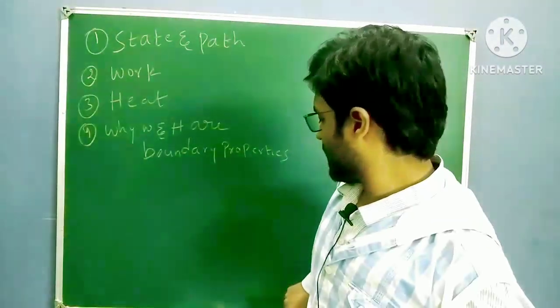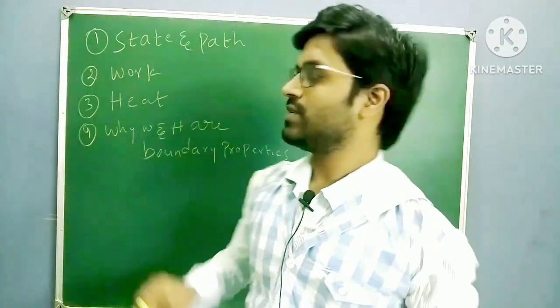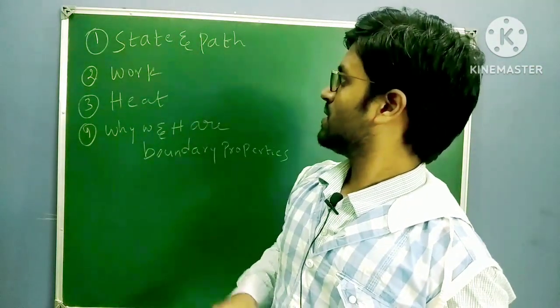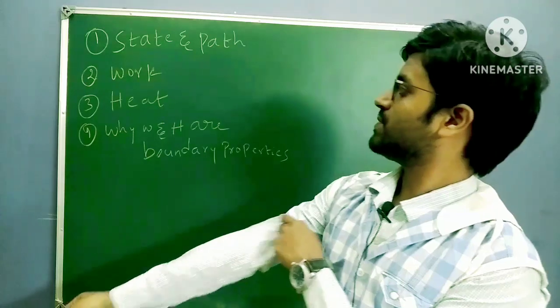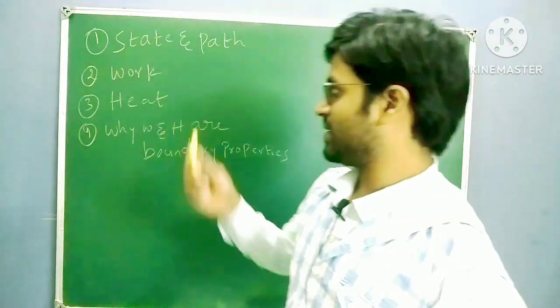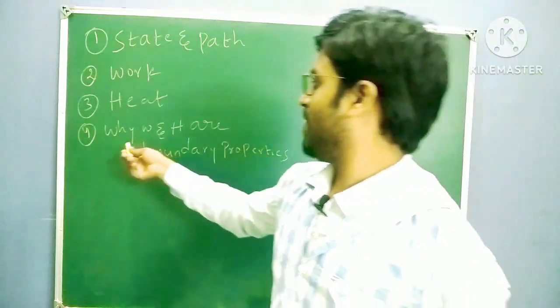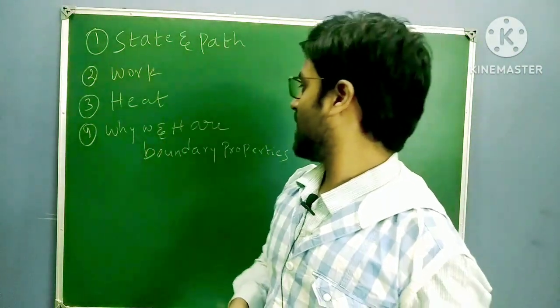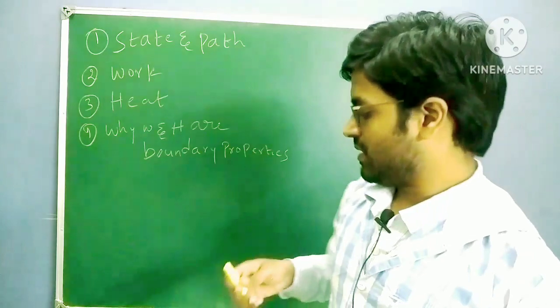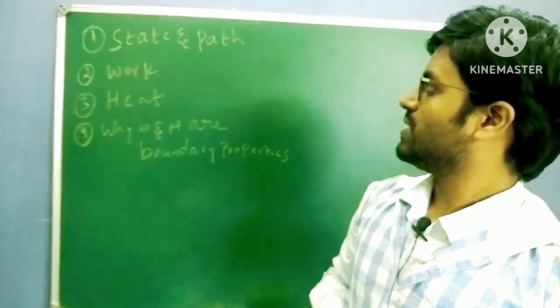In part 5 of thermodynamics, we are going to discuss these points first. The first one, state and path functions. Second, work. Third, heat. Fourth, if we still have time, why work and heat are boundary properties. Okay, these 4 points we are going to discuss.